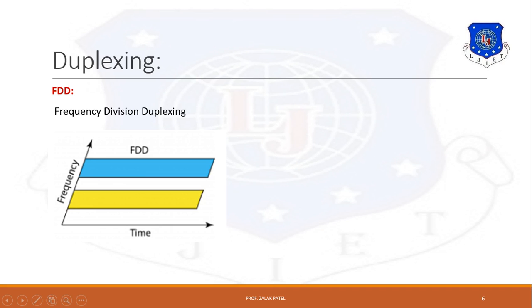Okay. Next type of duplexing is TDD. TDD means time division duplexing. It shares a single radio channel in time so that part of the time can be used for transmitting from base station to mobile and the remaining part is used from mobile to base station.